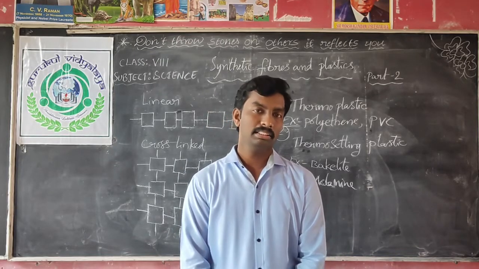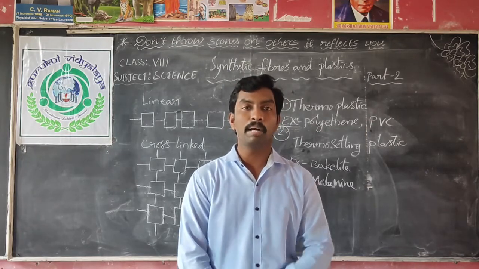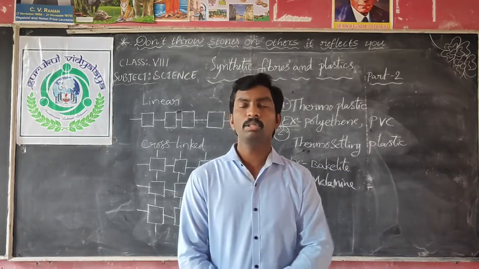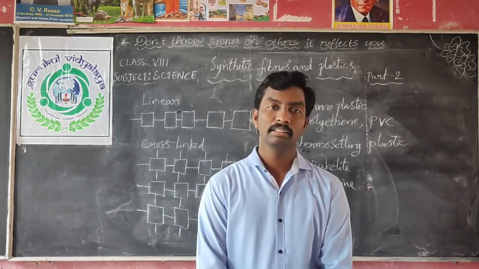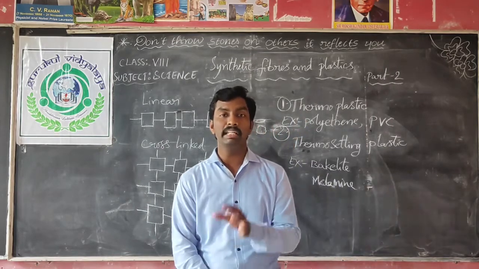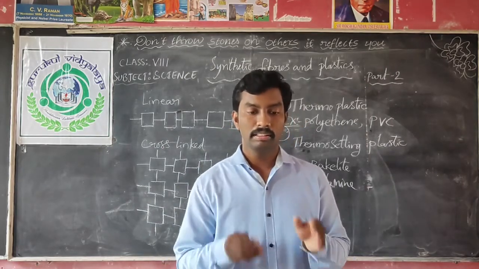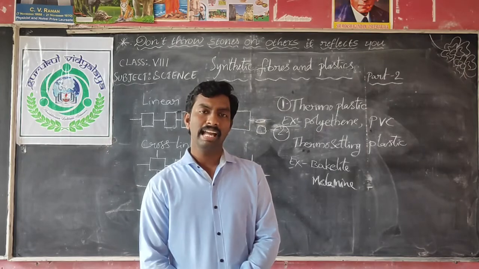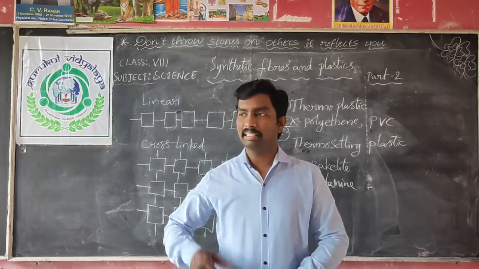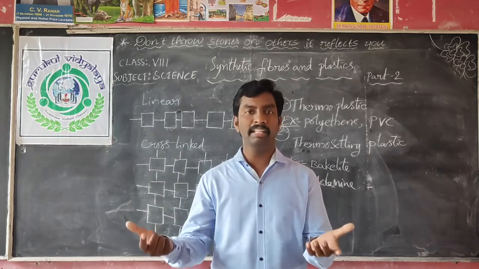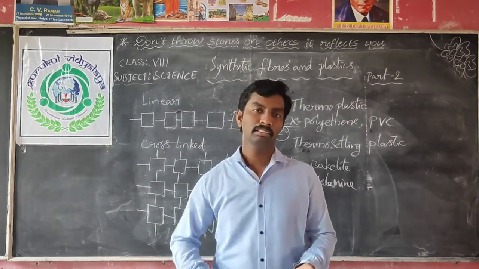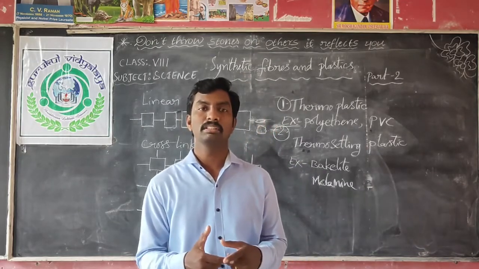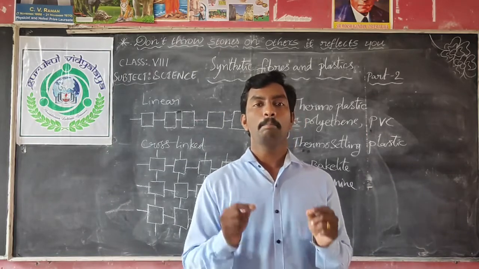Because on the earth some materials are biodegradable and some materials are non-biodegradable. Do you know what is meant by biodegradable material? The material which can be decomposed through natural processes. Natural processes means when it is exposed to sunlight, wind and water or rainwater. So the materials which are decomposed through natural processes are called